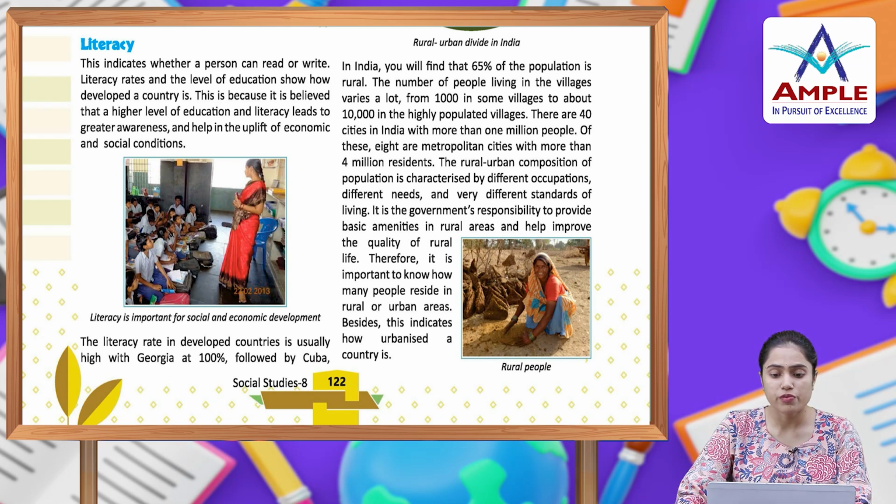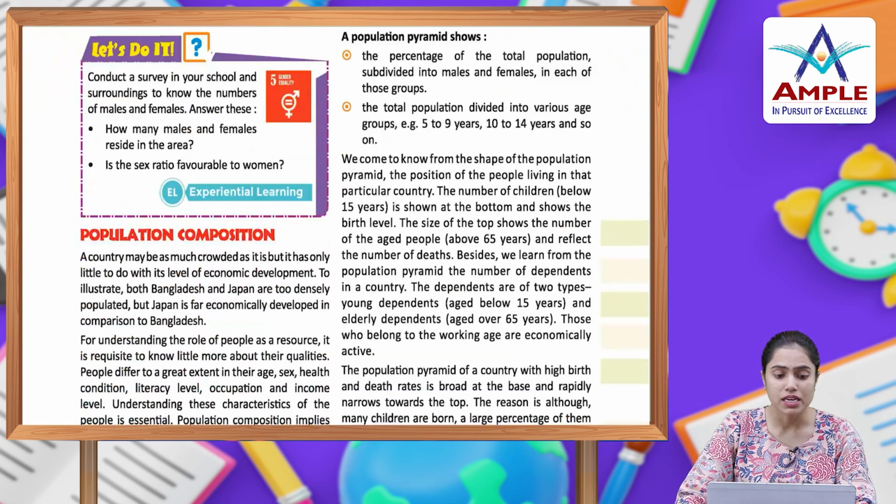The number of people living in the villages varies a lot, from 1,000 in some villages to about 10,000 in highly populated villages. There are 40 cities in India with more than 1 million people, of these 8 are metropolitan cities with more than 4 million residents. The rural-urban composition of population is characterized by different occupations, different needs and different standards of living. It is the government's responsibility to provide basic amenities in rural areas and help improve the quality of rural life. Therefore, it is important to know how many people reside in rural or urban areas. Besides, that indicates how urbanized a country is. Let's do it.